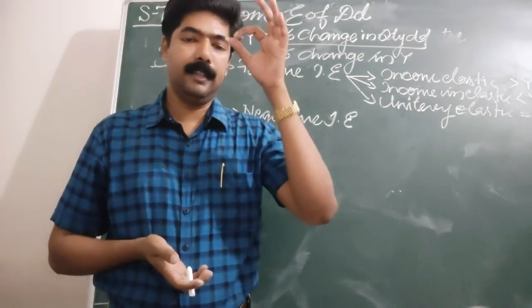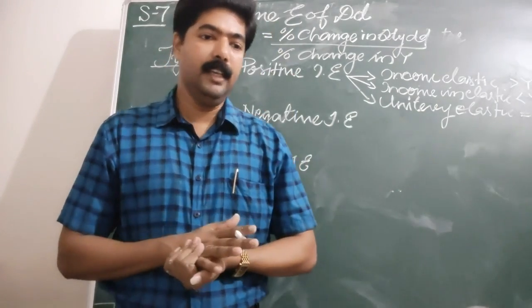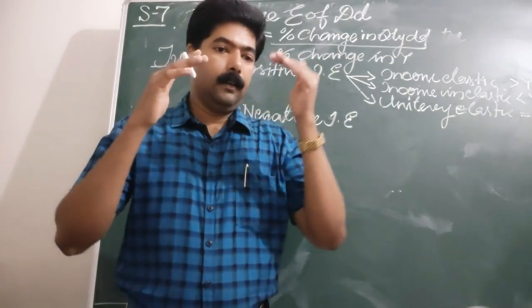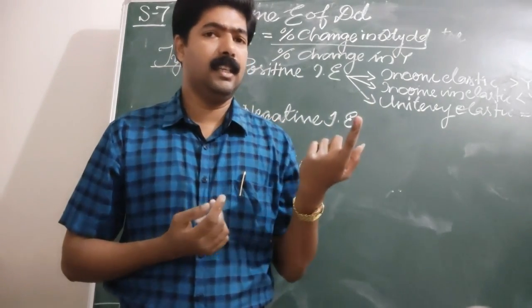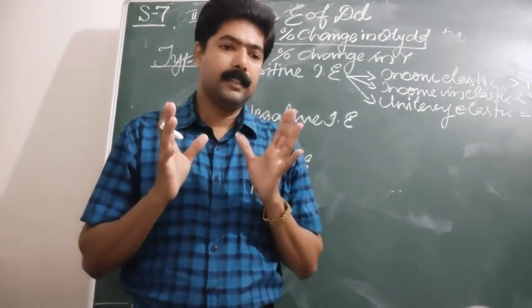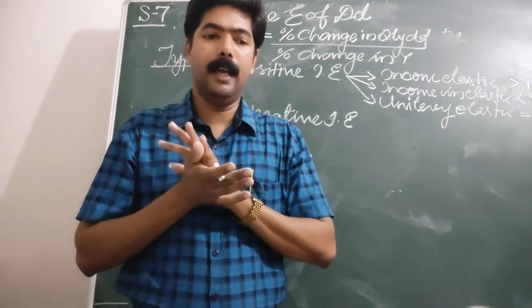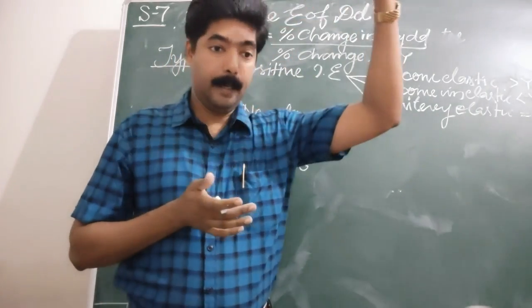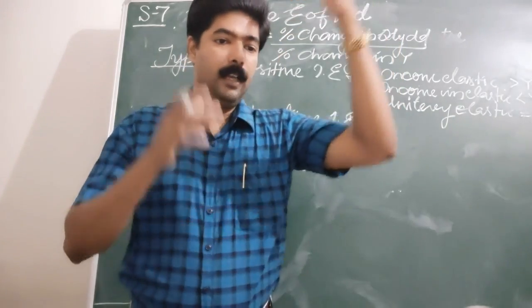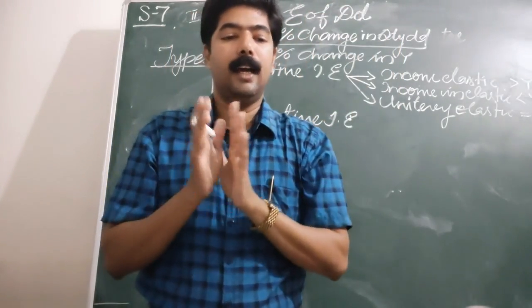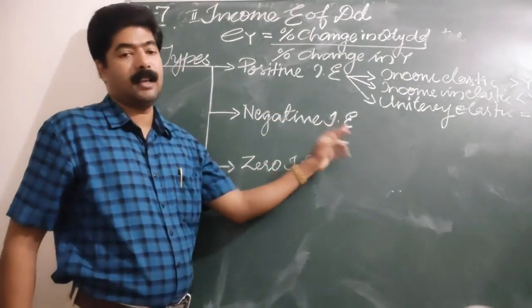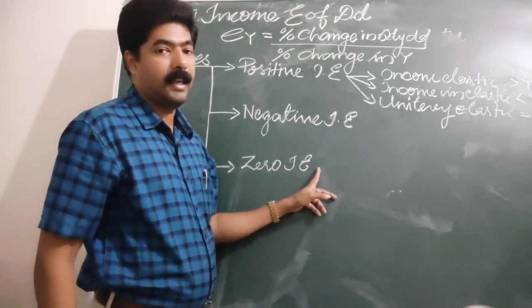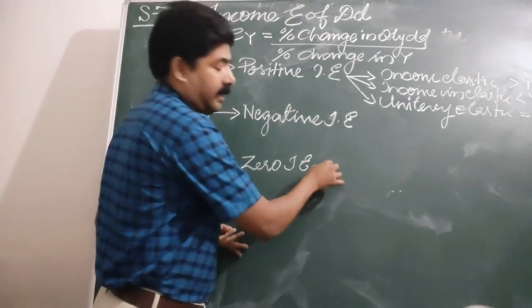Zero income elasticity of demand is said to be an exceptional case. First of all, you should remember zero elasticity is an exceptional case. Zero elasticity of demand of a good implies that a rise in income leaves quantity demanded unchanged. In exceptional cases, the quantity never changes.